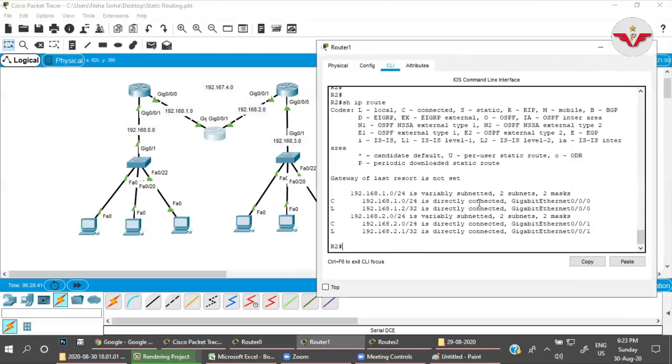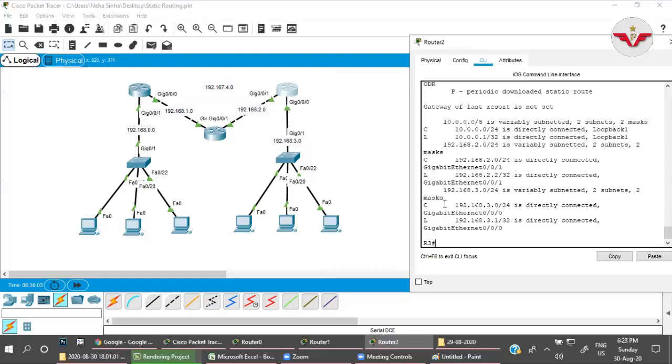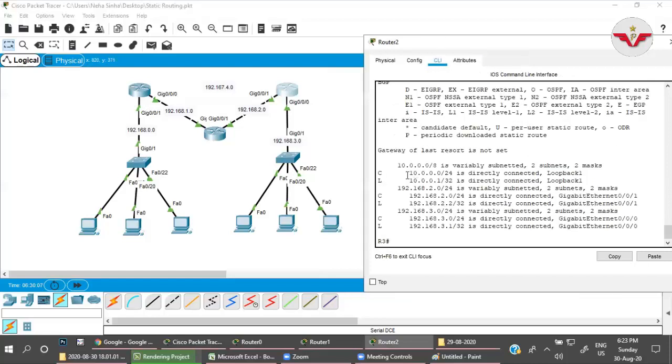Now if you come here on this router, R2, and check show IP route, look here, on R2 we have the 1 and 2 networks directly connected. So it is showing 1.0 and 2.0, and local IPs 1.2 and 2.1, this interface 1.2 and this interface 2.1. The same on this router as well. Show IP route. We have 3 networks connected. One is 0.0, the loopback which I have created. Just ignore that as of now. The 2.0 and 3.0 networks are connected, so the IPs are 2.2 and 3.1.